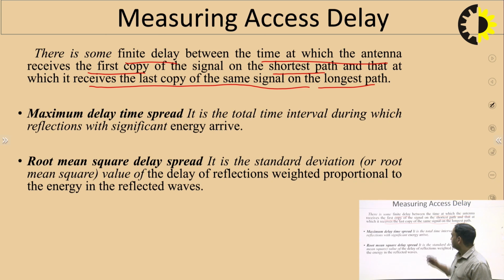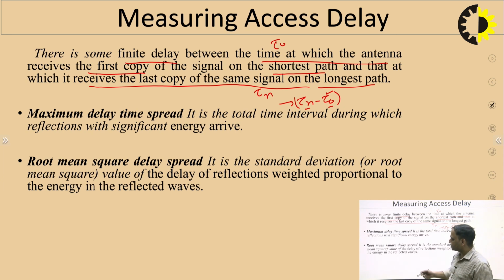Suppose the first reaches at tau naught and the last reaches at tau n. Then the total delay will be tau n minus tau naught, where tau naught is for the first copy of the signal and tau n is the last copy. So the total time delay observed at the receiver is tau n minus tau naught.